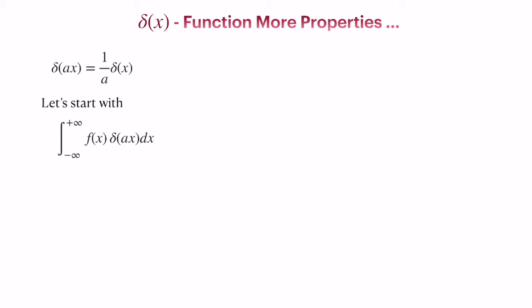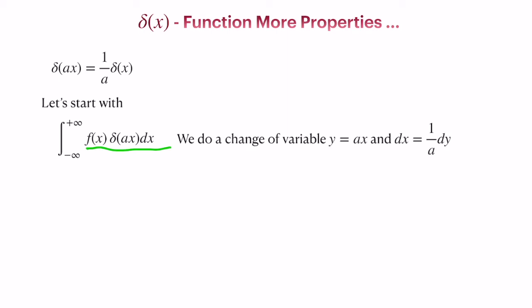Let's start with this integral from minus infinity to plus infinity of f of x delta of a x dx. What we can do here is simply change the variable y equal to a times x. Then we have dx equal to 1 by a times dy. So this is where that 1 by a is coming from.